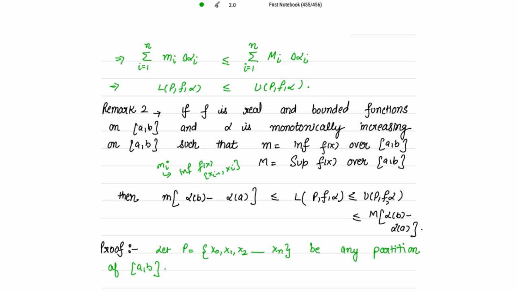This interval is a closed subinterval of the bigger closed interval [a, b]. Then small mi is always greater than or equal to small m. So the infimum of f(x) over the bigger interval is always less than or equal to the infimum of f(x) over the smaller interval. Just keep this in mind.